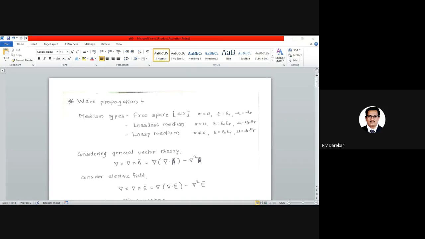Again, one more view is there: side view, LHS view, RHS view. I think one more view will be there, the sectional view, where we are not going into the depth of civil engineering. What we have to understand is that we are in the third year class studying the subject electromagnetic field theory. In that subject, we started last month. We have understood the basic concepts of electromagnetic waves. We know Maxwell's equations.